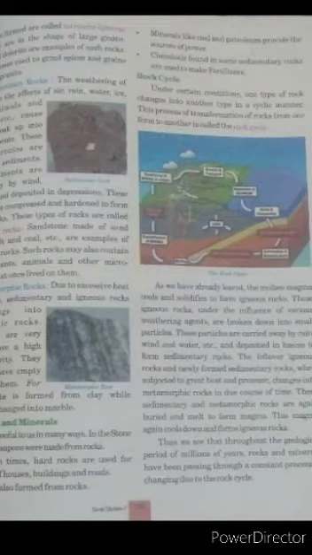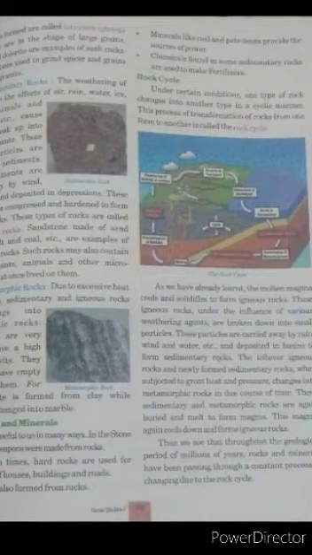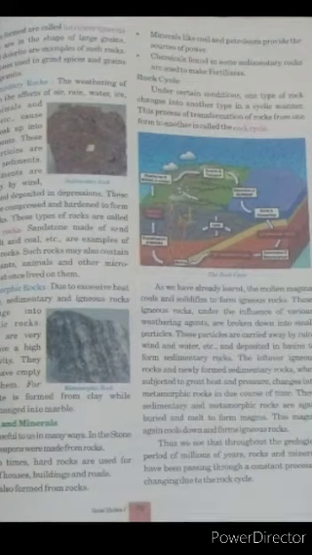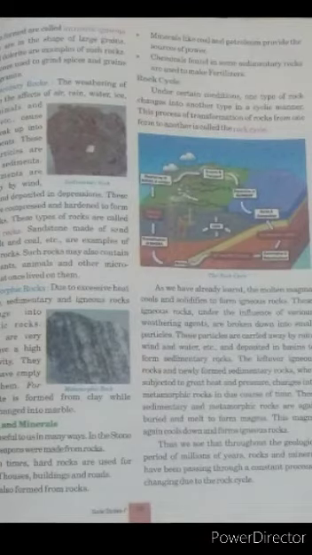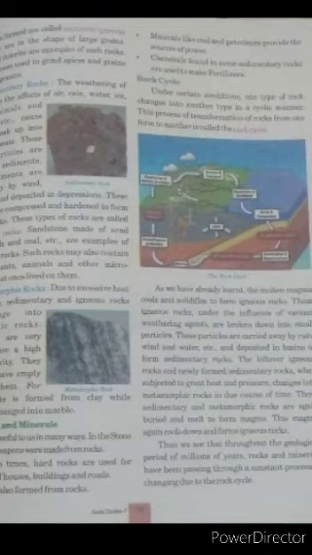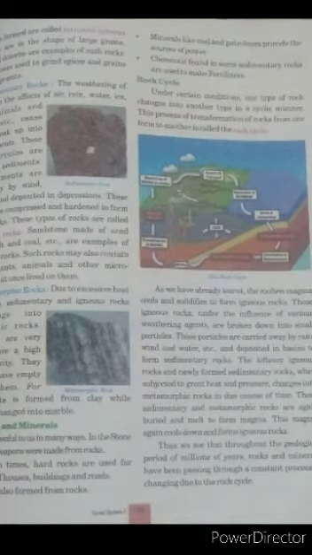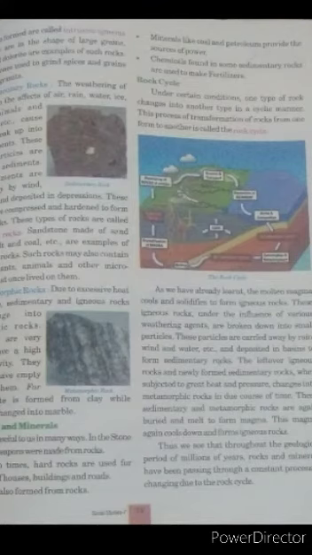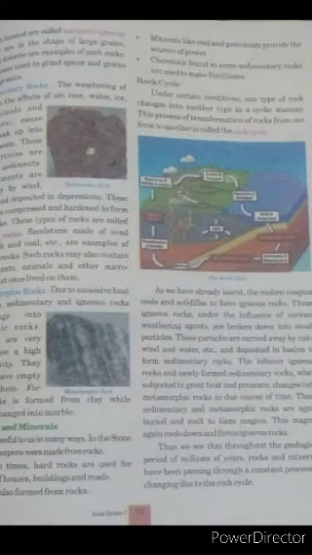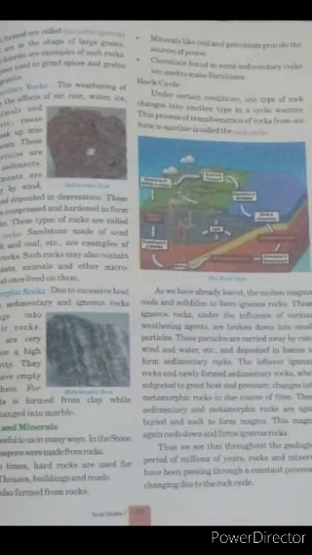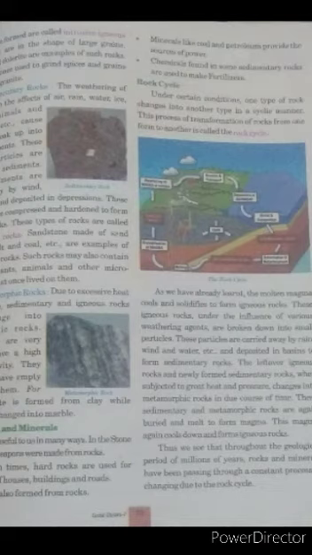Mantle. The layer just beneath the crust is called the mantle. The mantle is 2,950 km thick and lies between the crust and the core. The mantle is made up of heavy and dense material like iron and magnesium. The average density of the mantle is between 3.5 gram per centimeter cube to 5.5 gram per centimeter cube. The temperature in the mantle is very high. The magma erupted during a volcanic eruption is formed here.